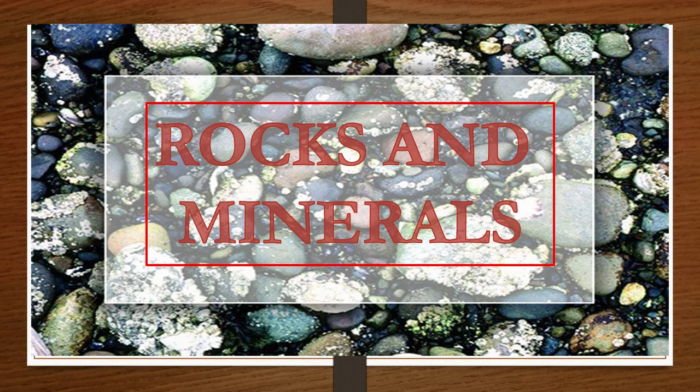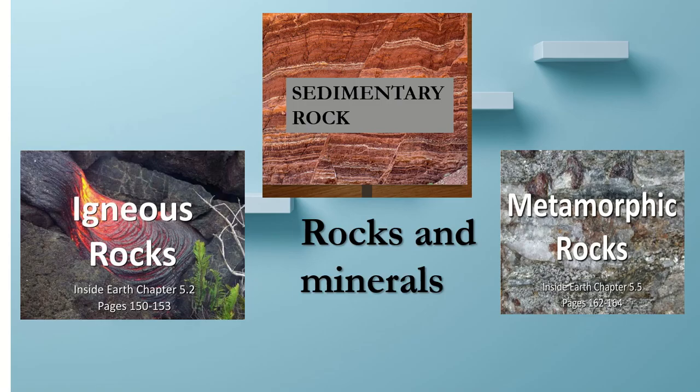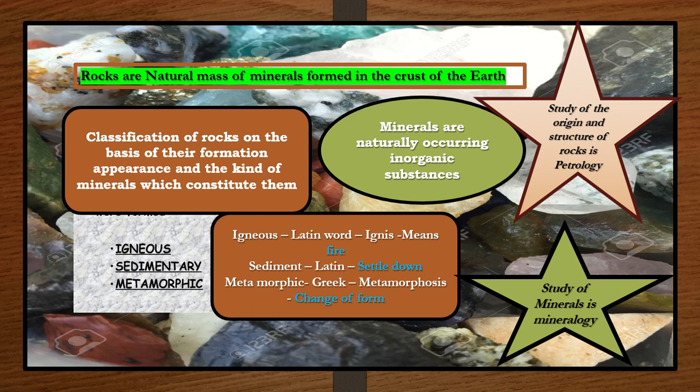So, types of rocks. There are three types of rocks. We are going to see them one by one. The first type is igneous rock, then sedimentary and metamorphic. There are some meanings behind why they kept these names. I will say one by one. What is the meaning of igneous? Igneous is taken from the Latin word ignis, which means fire. So it comes out of fire. We will see in detail.